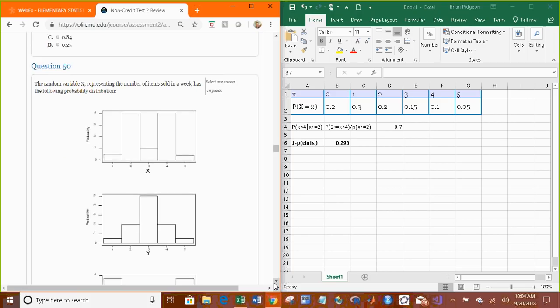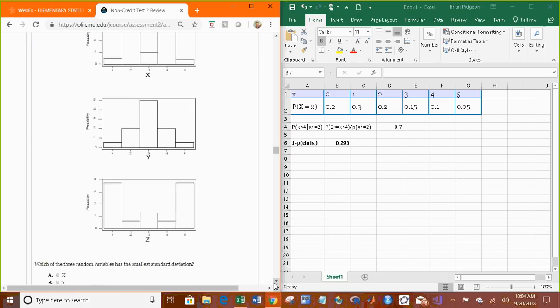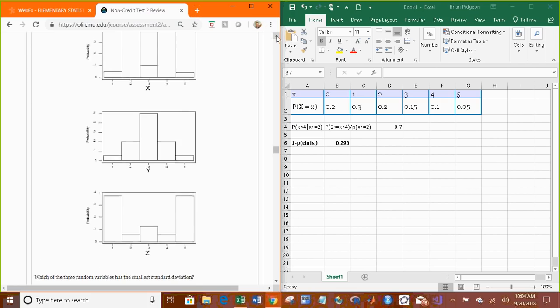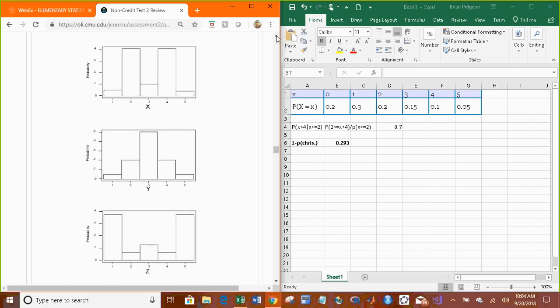Alright, here we have some histograms. Which of the 3 has the smallest standard deviation? Standard deviation is a measure of spread about your mean. If you have a small standard deviation, more of your data is centered at the mean. A larger standard deviation means more of your data is away from the mean. So the smallest standard deviation is the histogram with the most data at the mean. Our mean here is the center at 3. Histogram 2 has the most data there. That's what this vertical bar represents.